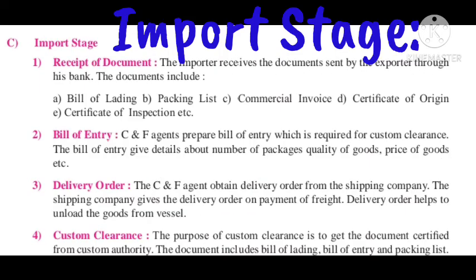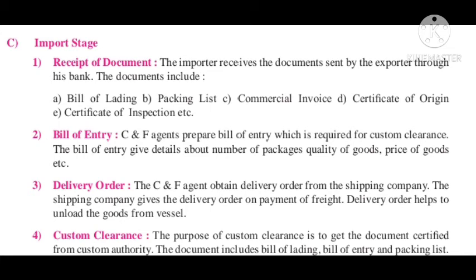The next stage is import stage. The receipt of document. The importer receives the documents sent by the exporter through his bank. The documents include bill of lading, packing list, commercial invoices, certificate of origin, and the next, certificate of inspection, etc.